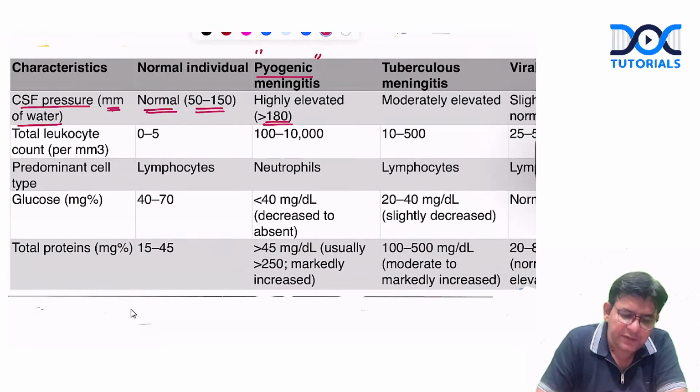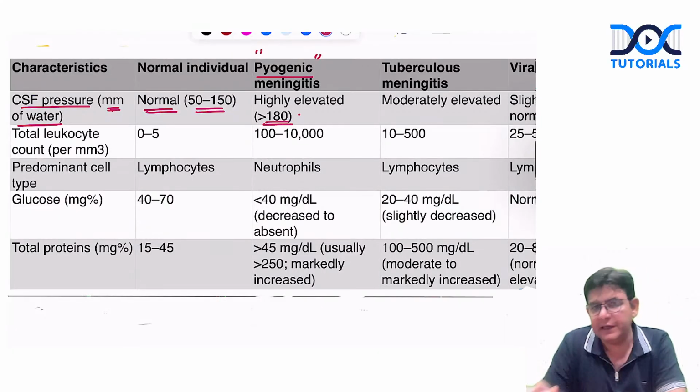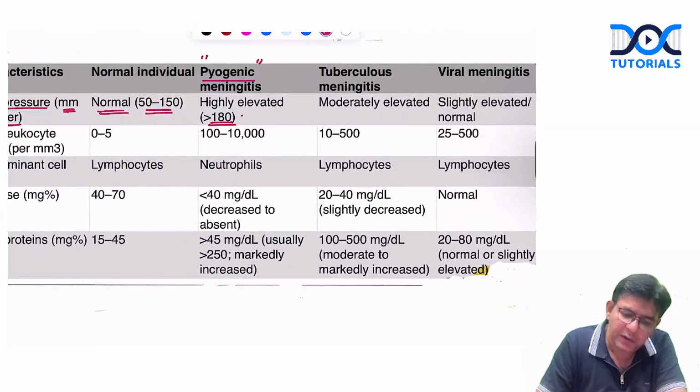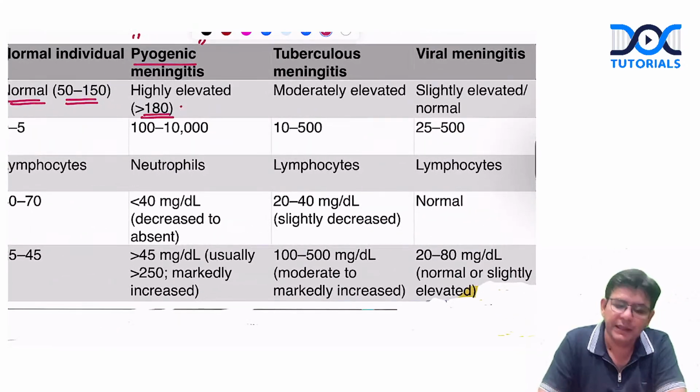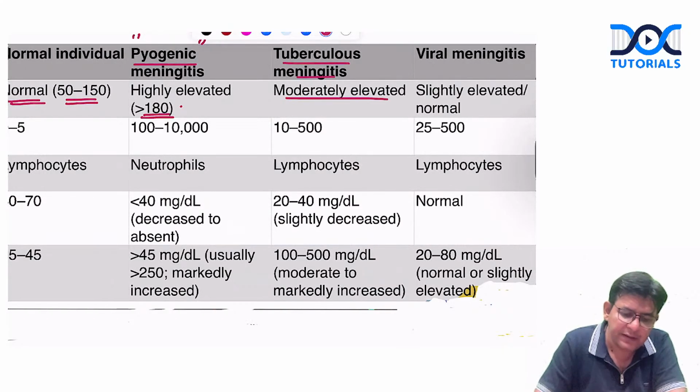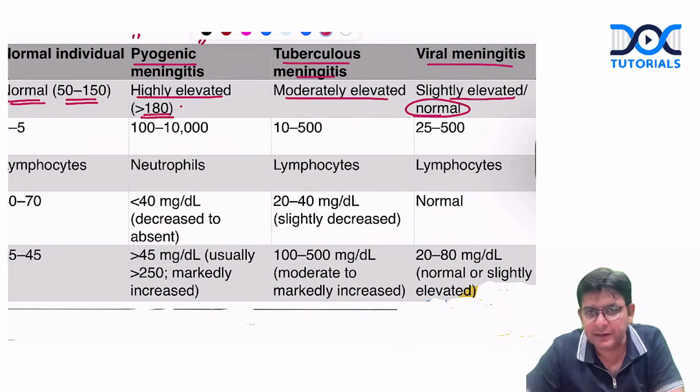So normal is 50 to 150 mm of water, and pyogenic is more than 180 mm of water. Then if we talk about tuberculous meningitis, it is moderately elevated. This we term as highly elevated. In viral meningitis, it can be normal or slightly elevated.